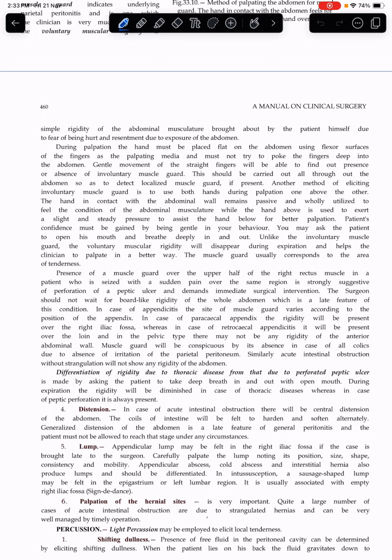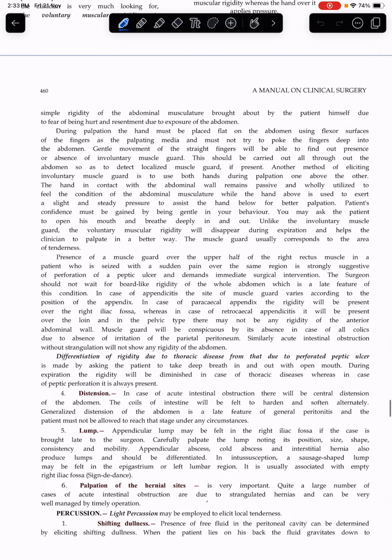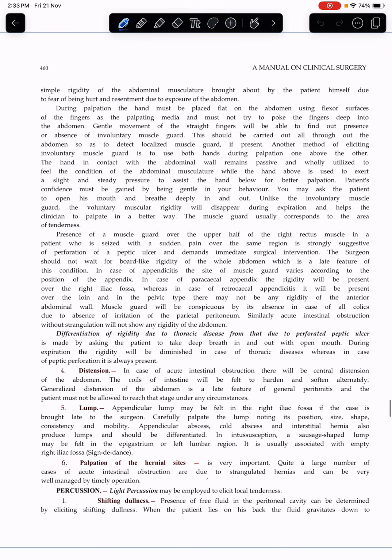During palpation, the hand must be placed flat on the abdomen using the flexor surfaces of the fingers as the palpating media, and must not try to poke the fingers deep into the abdomen. Gentle movement of the straight fingers will be able to find the presence or absence of inflammatory muscle guard. This should be carried out all throughout the abdomen so as to detect localized muscle guard if present.